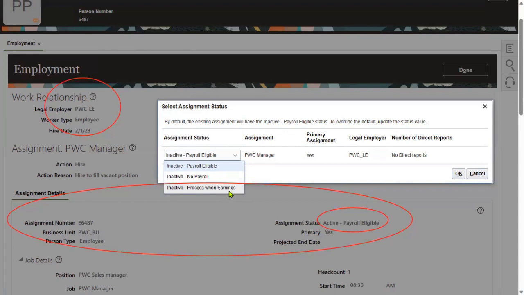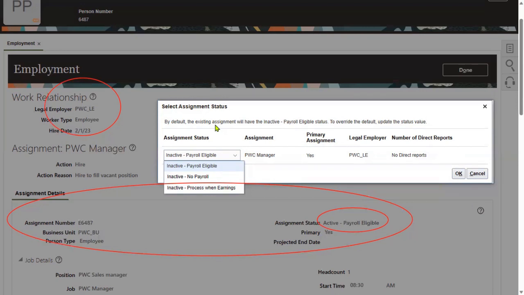The reason is very simple. We terminated the employee from 1st January 2024 in this legal employer, and there might be some final settlements for this employee. At that time, make sure the employee assignment status is payroll eligible so that we can run the payroll. If payroll eligible is there, we can run the payroll and pay the employee. The only option to make the payment to the employee is when the assignment status is payroll eligible. Otherwise, we cannot.